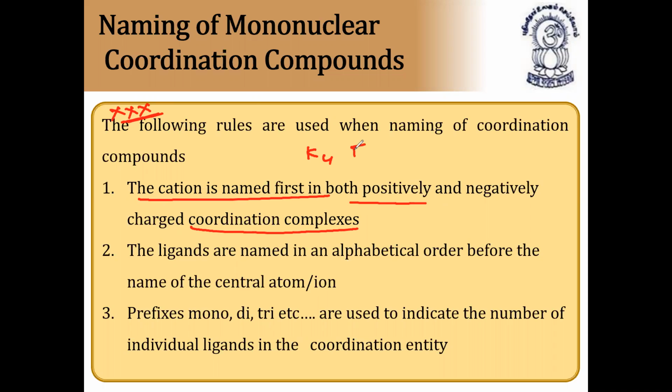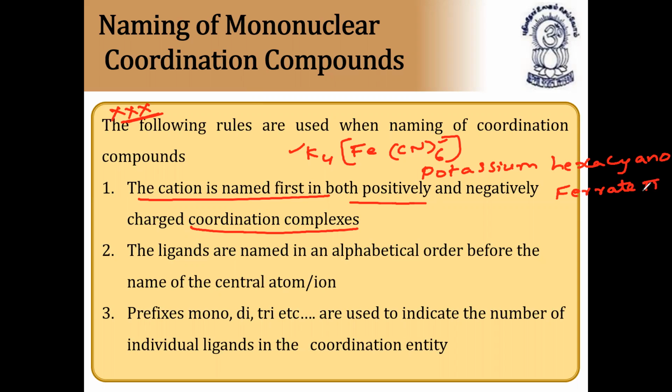Potassium is the cation, so we start with potassium, followed by the negative part: six cyano, that is hexacyano, ferrate(II).